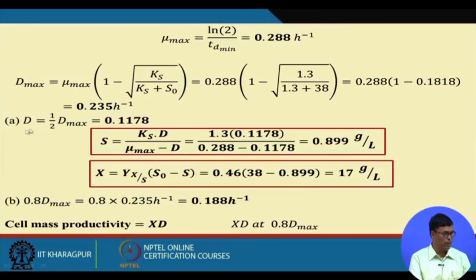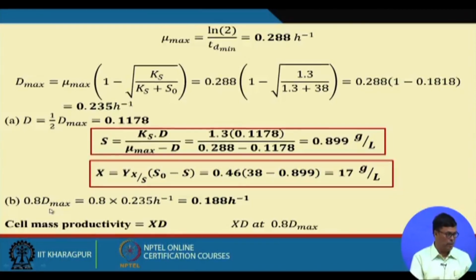Now in this first part, they have D equal to half D max. So we can have dilution rate equal to 0.1178. Under steady state condition, the substrate concentration equals Ks into D over (mu max minus D). If you put in the different values, you will get the substrate concentration, that is 0.899 gram per liter. The X you can calculate as Y x by s into (S0 minus S), and this is equal to 17 gram per liter.